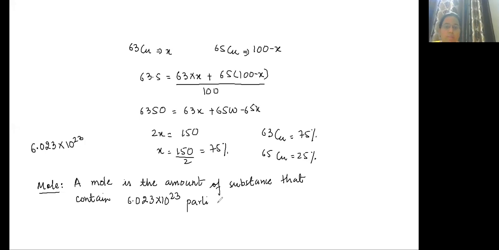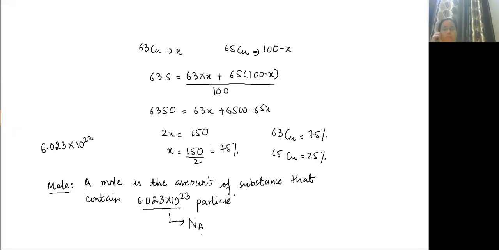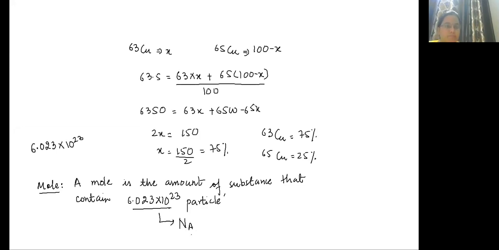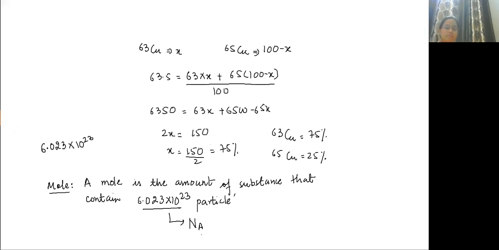What do you mean by particles? And this was given by Avogadro, so it is also known as Avogadro number, represented as NA. If this is done, let me know.